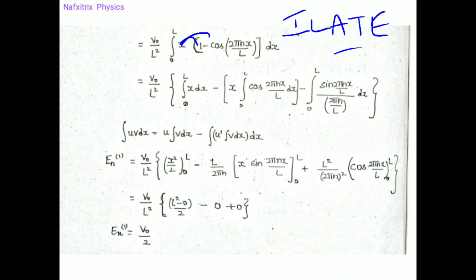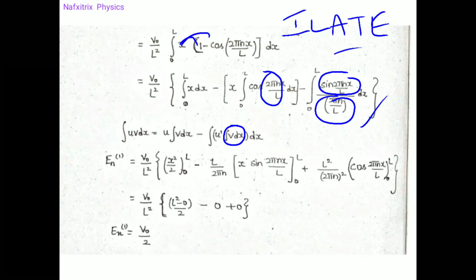And here integration of v dx is nothing but integration of cos ax dx. Integration of cos ax dx is nothing but sine ax by a. In the place of a we are having 2 pi n by L, so that a we have got here.